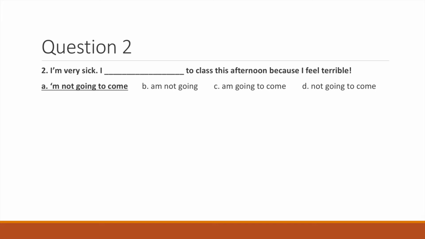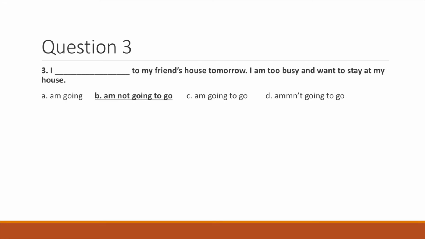Question 2. I'm very sick. I blank to class this afternoon because I feel terrible. If I feel terrible and I'm very sick, I'm not going to class. We need the negative. We have the subject I, so the be verb is am. Looking at option A, am not going to come is the correct answer.